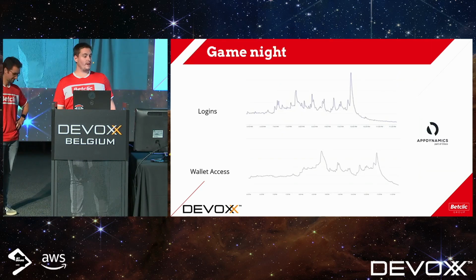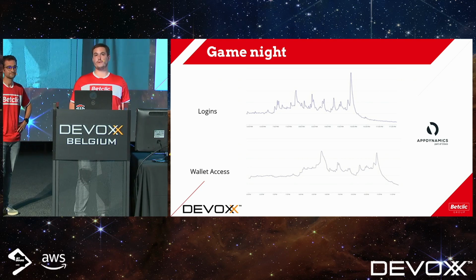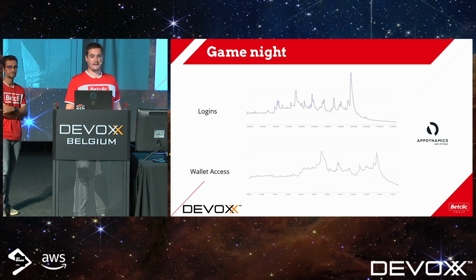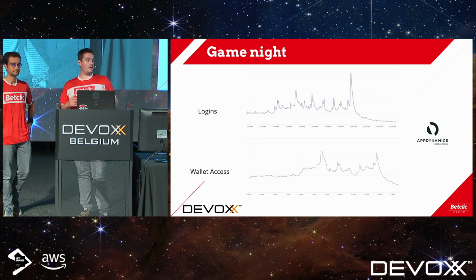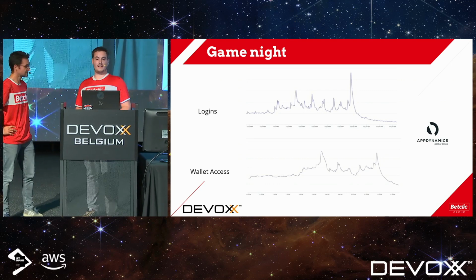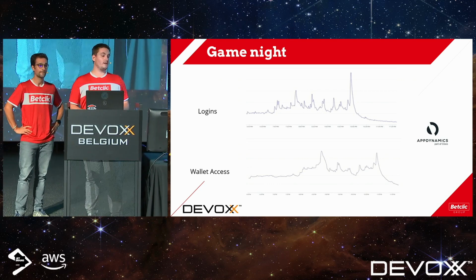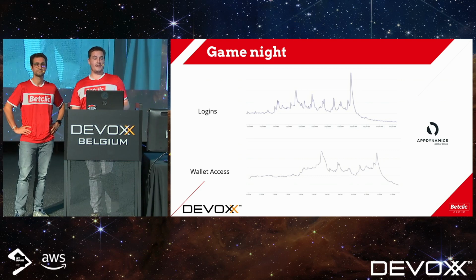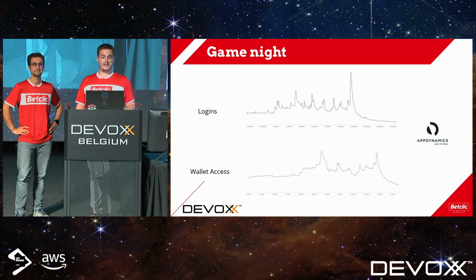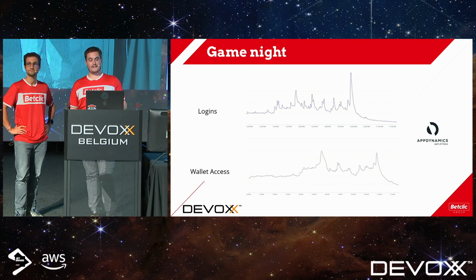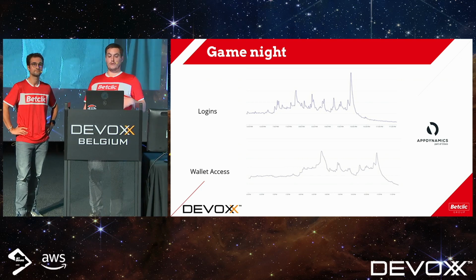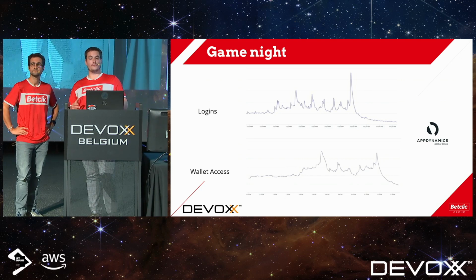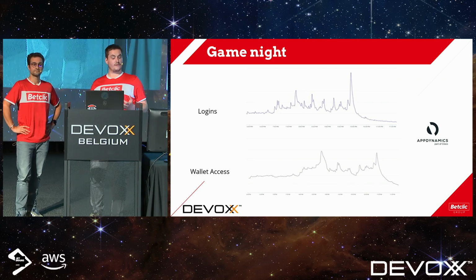So before we explain how we reproduce our production traffic, let me talk about how we used to do load testing at Betclic. We start by looking at our monitoring tools like AppDynamics. And as you can see here, we've got two very popular APIs for Betclic, which are the login and the wallet. We're going to look at those curves and try to create a load test profile for each of those APIs.